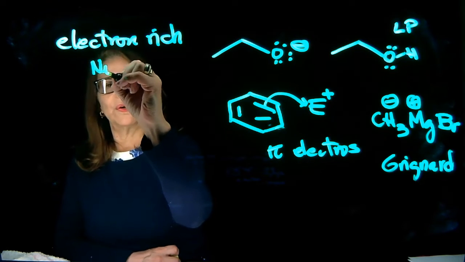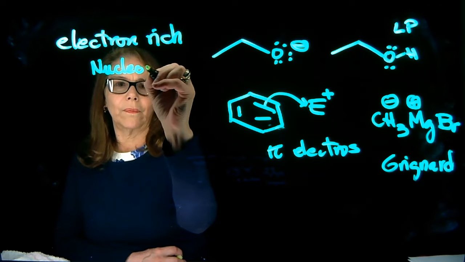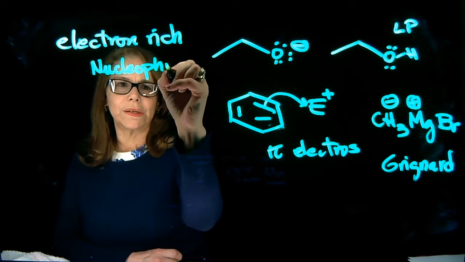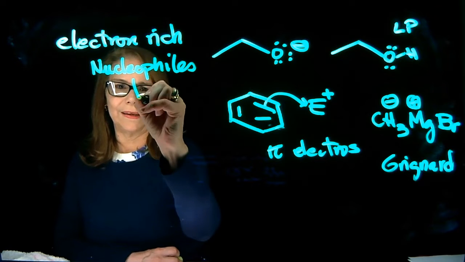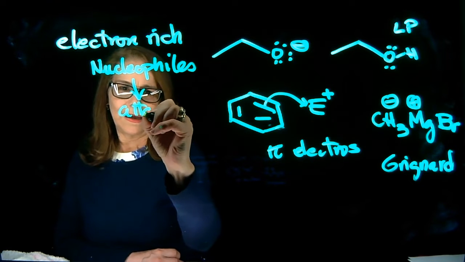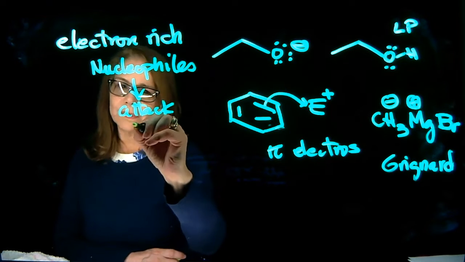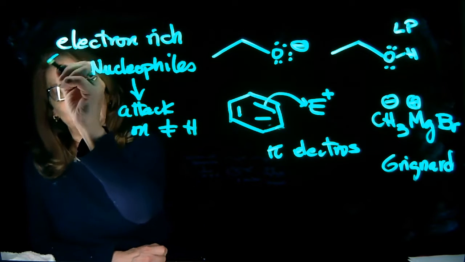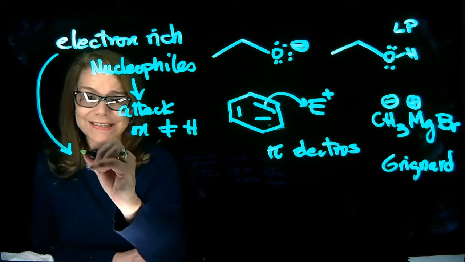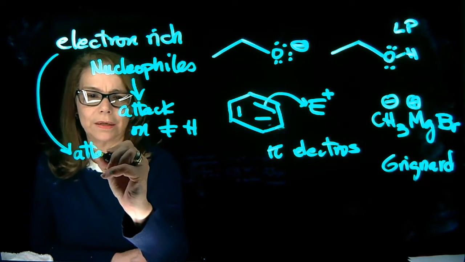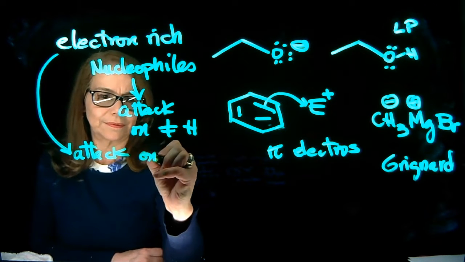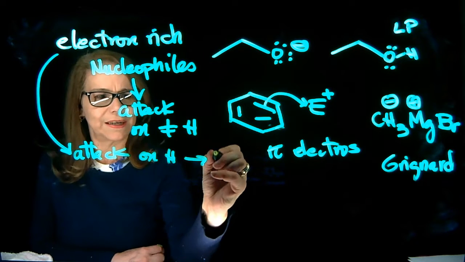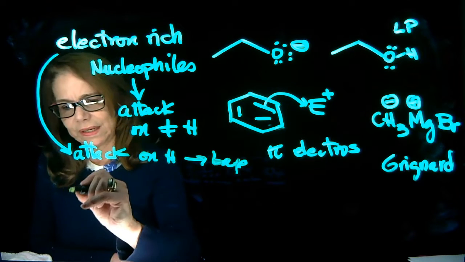What is important here to remember is that nucleophiles attack on carbon, on something different than hydrogen. If the electron-rich species attacks on a proton, then they're acting as base. And we gave an example.